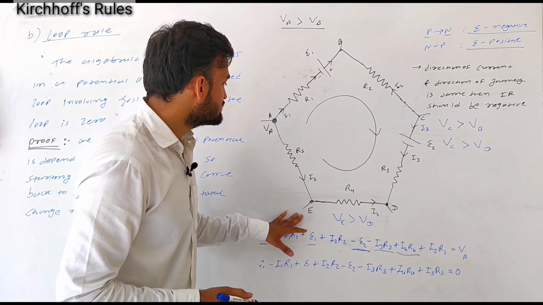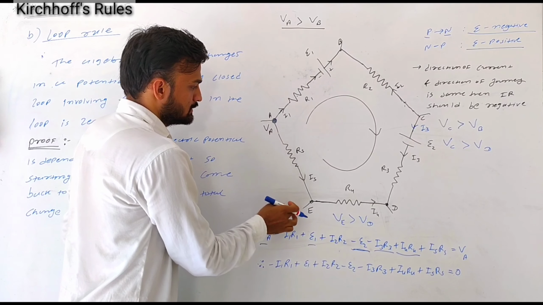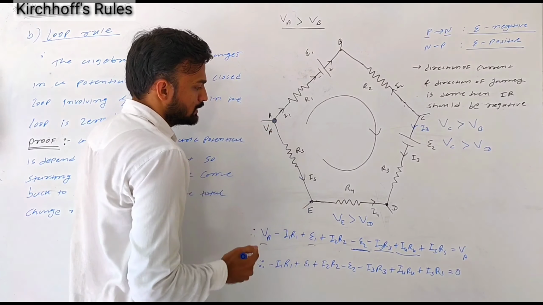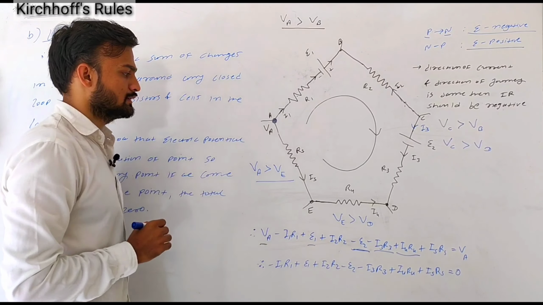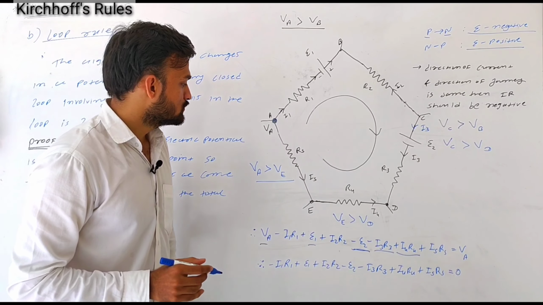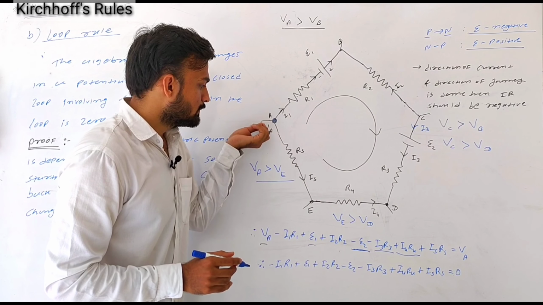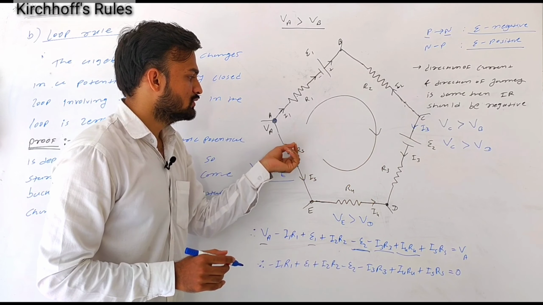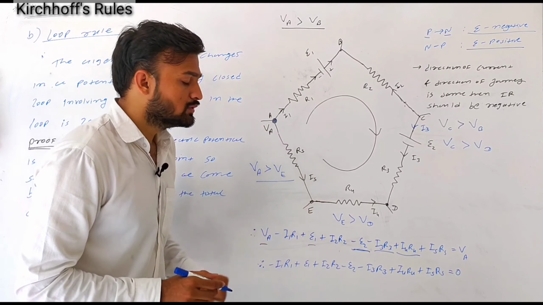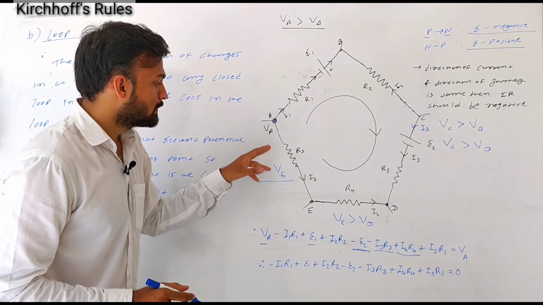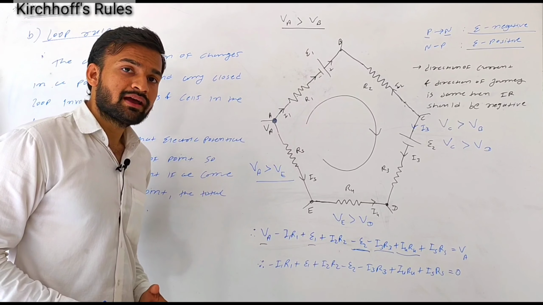Now our next branch is from E to A. Over here in this branch current is flowing from A to E, so we can say potential at A is greater than potential at E. In moving from E to A, because our direction of journey is clockwise, we are moving from E to A, but the direction of current is from A to E. So in moving from E to A, some amount of potential is gained by the charge.